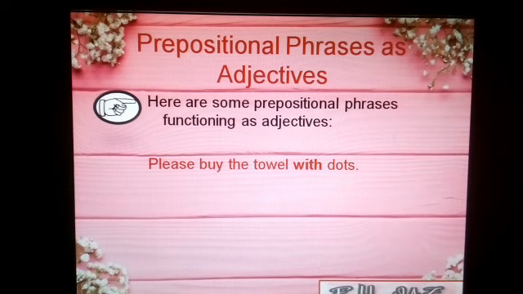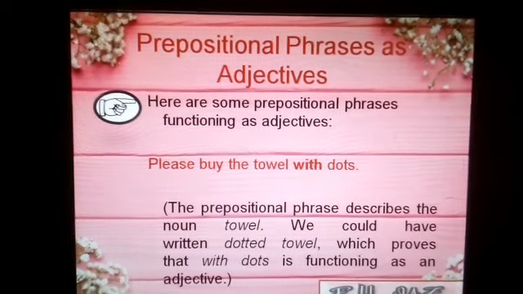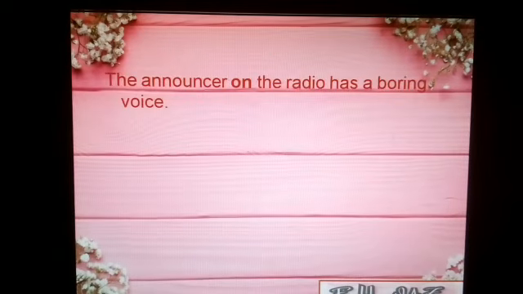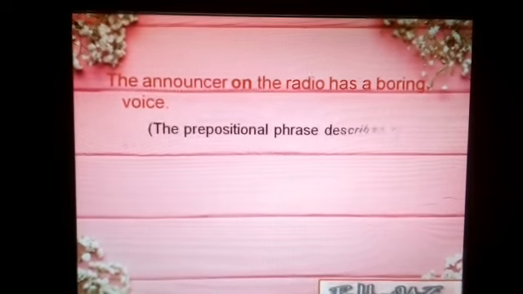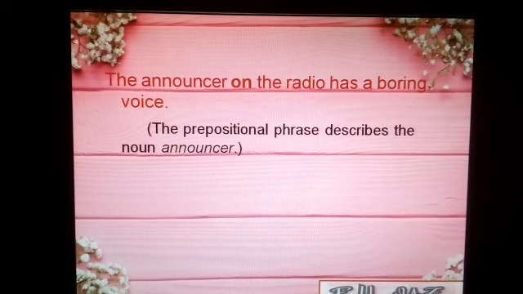Please buy the towel with dots. The prepositional phrase describes the noun towel. We could have written dotted towel, which proves that with dots is functioning as an adjective. Let's have more example. The announcer on the radio has a boring voice. In this example, our prepositional phrase is on the radio, and it describes the noun announcer.